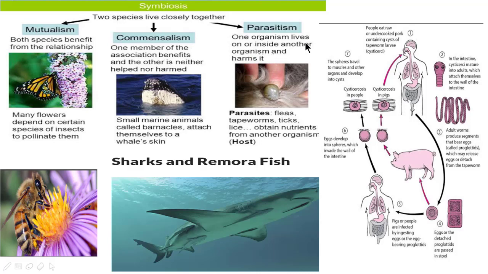Parasitism is where one organism lives in or on another organism and harms it. It may be a tapeworm, which obtains nutrients from the host. This is the diagram of the tapeworm, and its life cycle is completed in two stages, in the pig and the human.